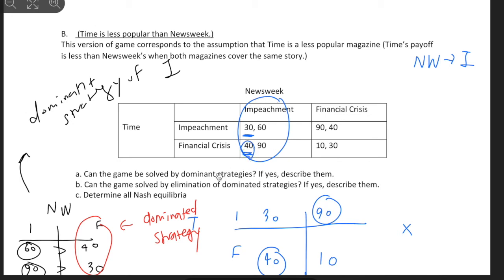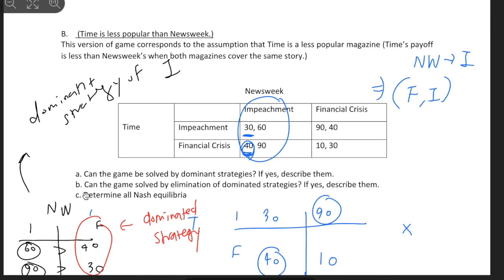Sorry. So we'll go for the bigger one, 40. So the answer will be, if we use the dominant strategy of impeachment for Newsweek, the final solution for Time and Newsweek to publish is financial crisis for Time and impeachment for Newsweek. Right? Okay. B, can it be solved by elimination of the dominated strategy?